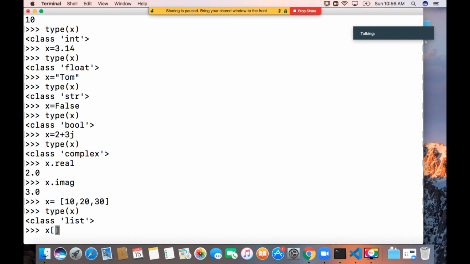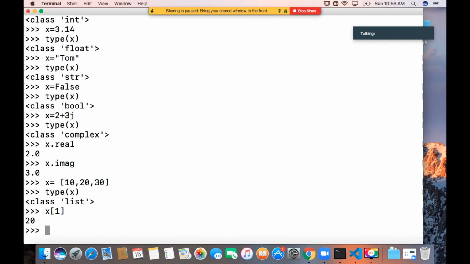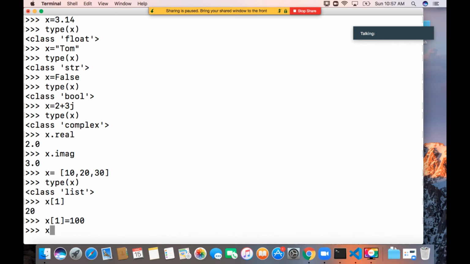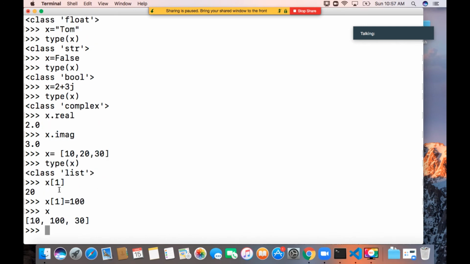Index starts from 0, so this is the 0th index, this is the first index. x[1] gives us 20. And x[1] equal to 100 means we are changing the first index value to 100.